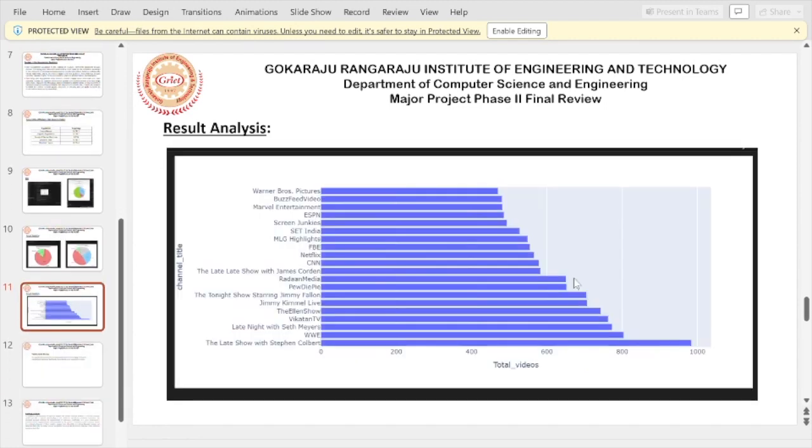This is a result analysis for the videos we've taken. For example, this is Warner Bros. Pictures, and this is BuzzFeed Video, Marvel Entertainment, ESPN, and so on, and we can see the reach for the audience. As you can see, The Late Show with Stephen Colbert has a lot of reach.